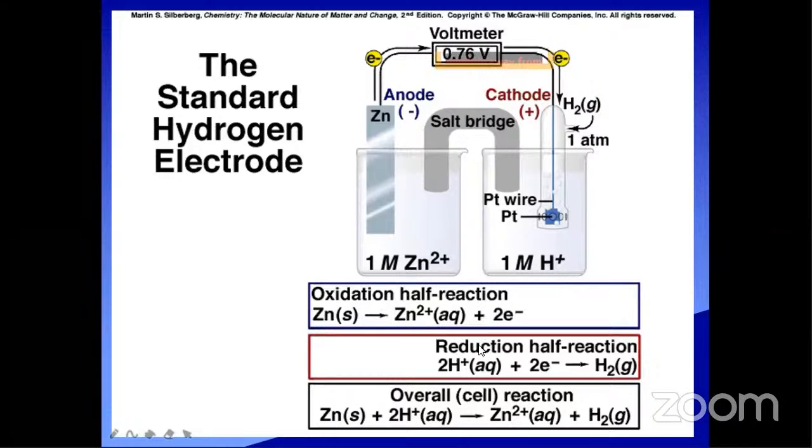Here zinc is converting into zinc 2+, and 2 H+ is accepting electrons and converting into H2 gas. So what is the overall reaction? Zinc converts into Zn2+, and 2H+ converts into hydrogen gas. Here 1 molar HCl is there, and hydrogen gas is evolving. How much potential is developing? We measured that 0.76 volts of potential was developed.